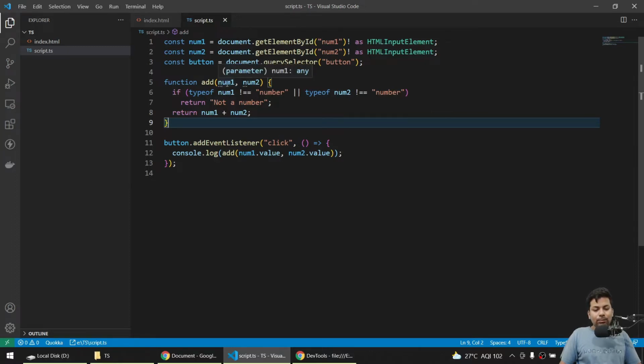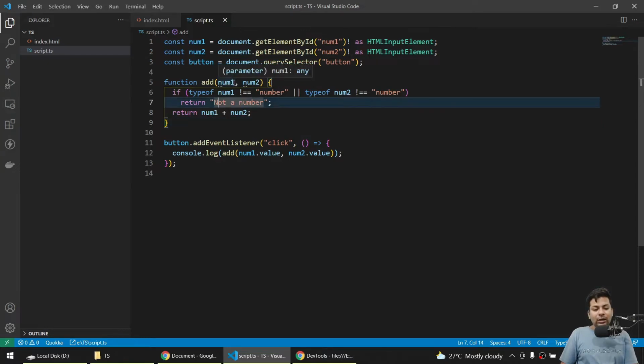So it's showing you parameter number1 any. Why? I want only numbers, I don't want any like string or something. I just want the numbers, nothing else. But here it's telling you in parameter you are just taking the any, like whatever variable will come you'll just take it, obviously because you are directly passing it to a function.